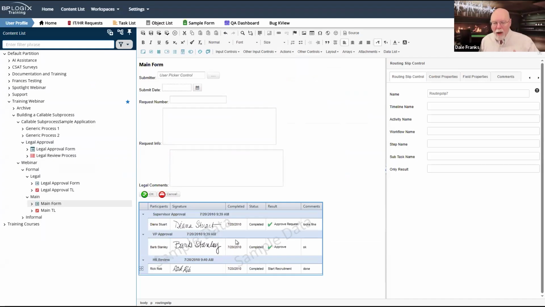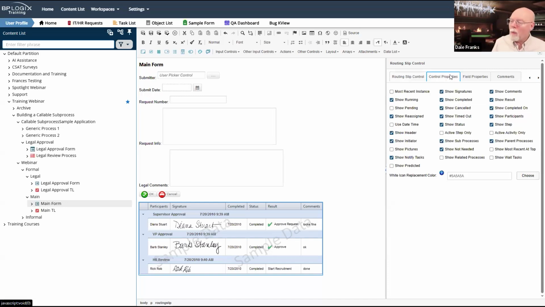Now, in my routing slip, because of the way I'm going to call this, I have some options for what I want to show. So now the control properties is going to be super important for my routing slip. By default, there is a property called show subprocesses.